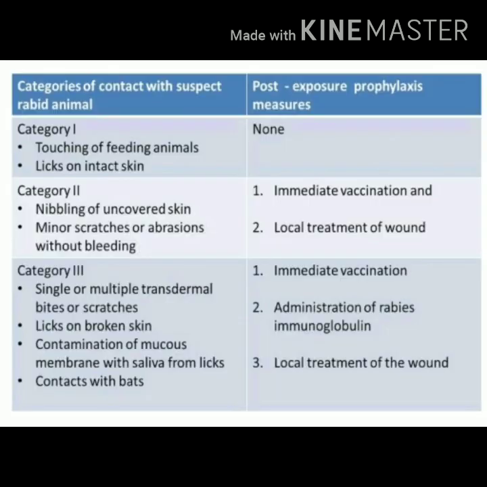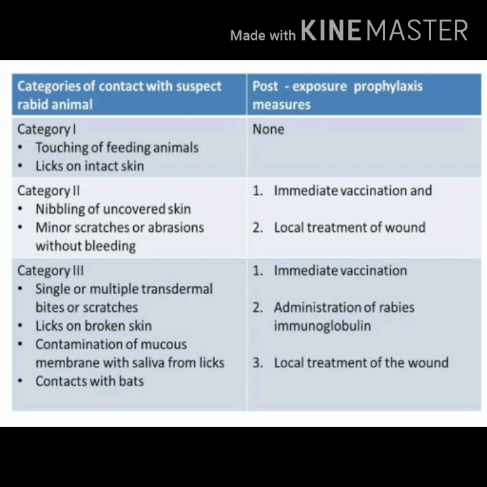In this slide, you can see the tabular format related to the 3 categories of rabies patients: category 1, category 2 and category 3. How can you identify the patients of category 1? You should pay attention to the site where there is licking by the dog, and if you find the skin is intact, you can categorize it as category 1.